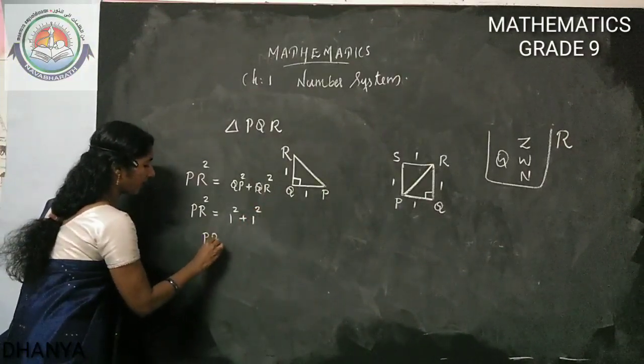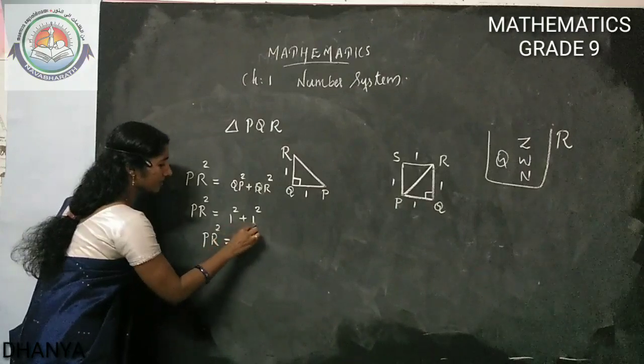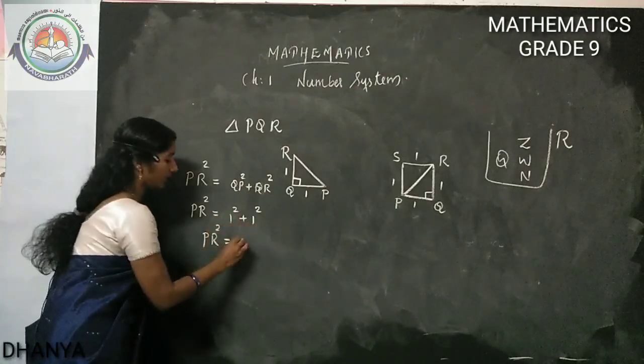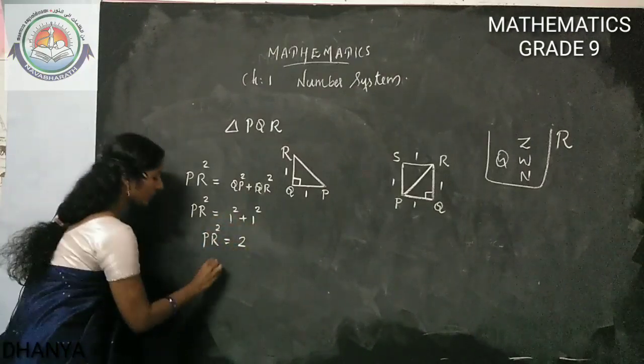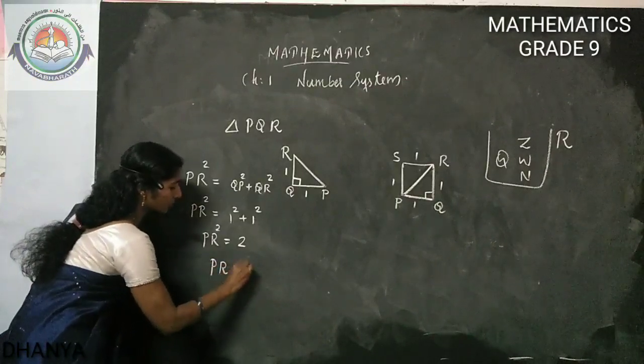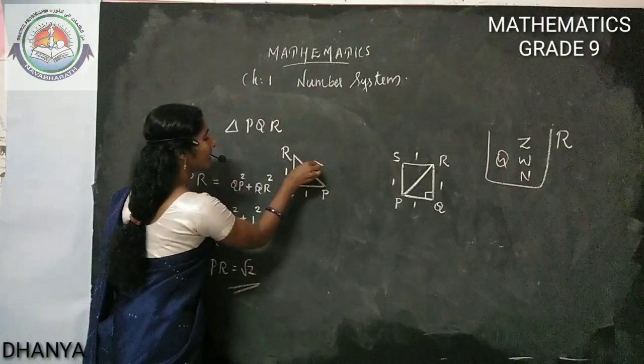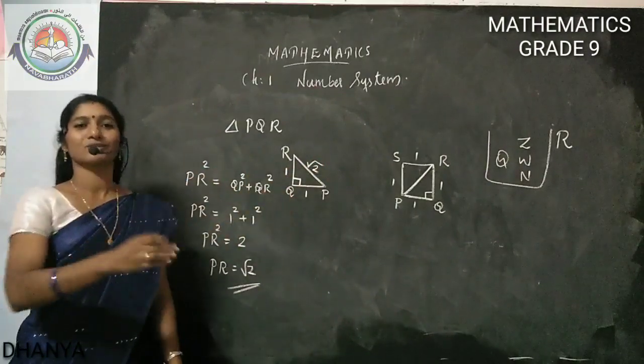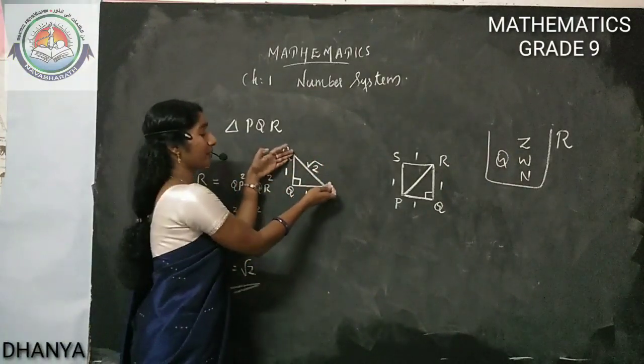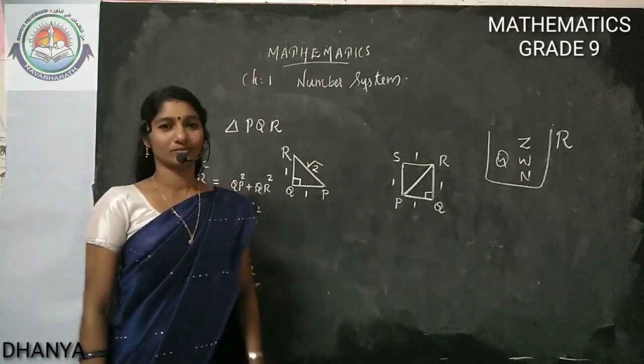So PR square is equal to 1 plus 1, which is 2. So we are getting PR equal to root 2. That's why, from the 1 unit length, we got root 2. This line segment's length is root 2.